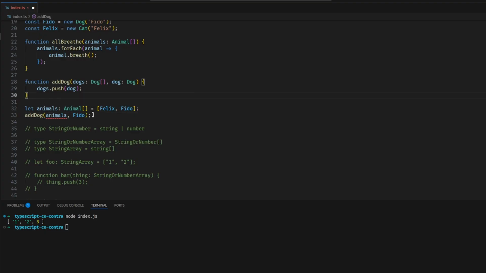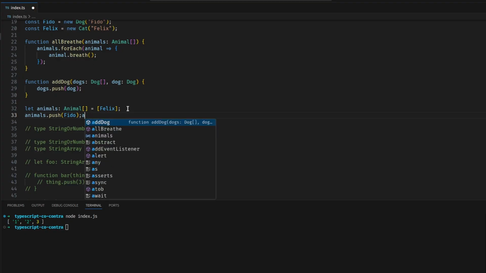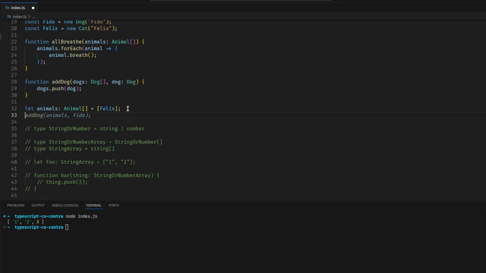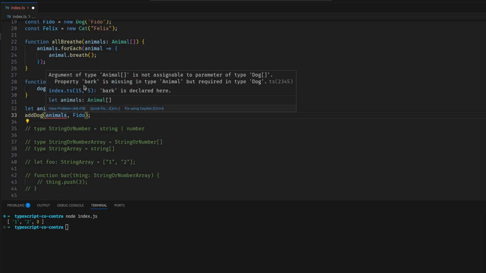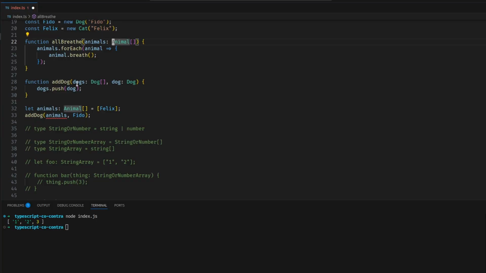In principle, that's fine. There should be nothing about this that prevents us from adding a dog onto an animals array, because if we didn't do it as a function, if we just said animals.push Fido, that's fine, because we can push a dog onto an animals array. So this is contravariance, because we can use the bigger, more general type animal when that more specific type dog is expected. And the reason this is okay is because we're writing.